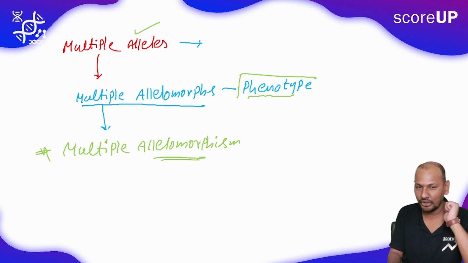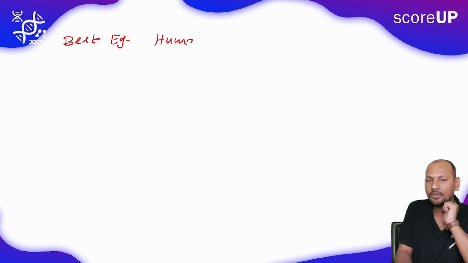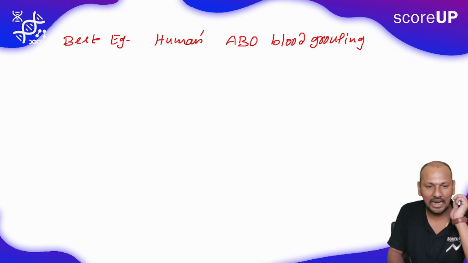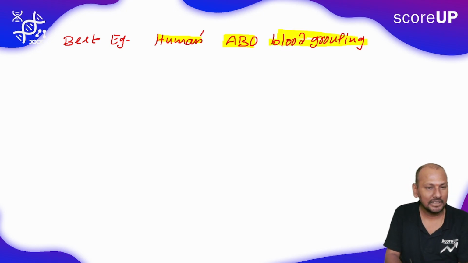Remember very carefully. What could be the best example? The best example for multiple alleles is, in humans, ABO type of blood grouping. ABO type of blood grouping is the ultimate example, the best example for multiple alleles.